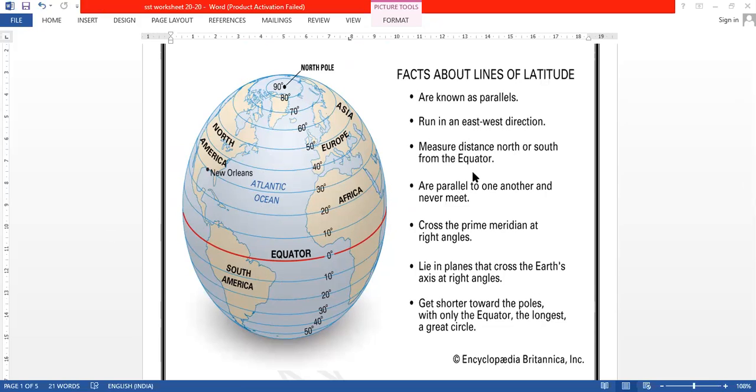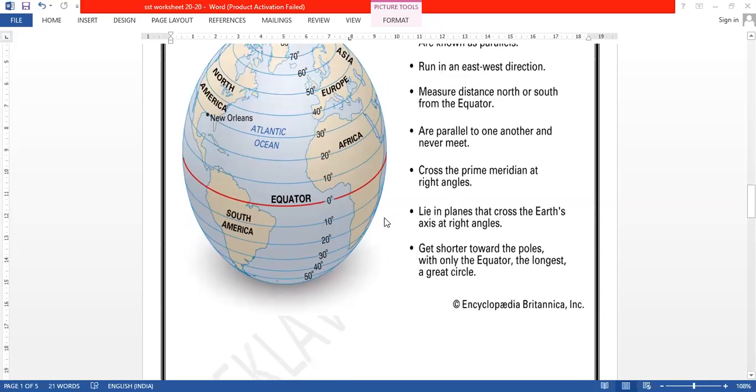They measure distance north or south from the equator. From the equator, they are measured in degrees like 10 degrees, 20 degrees, 30 degrees, 40 degrees in the northern hemisphere as well as in the southern hemisphere. They cross the prime meridian at right angles. They lie in planes that cross the Earth's axis at right angles and get shorter toward the poles, with only the equator the longest, a great circle. So if from the equator we are moving toward the north pole, we will get all the circles shorter. So only the equator is the longest circle.